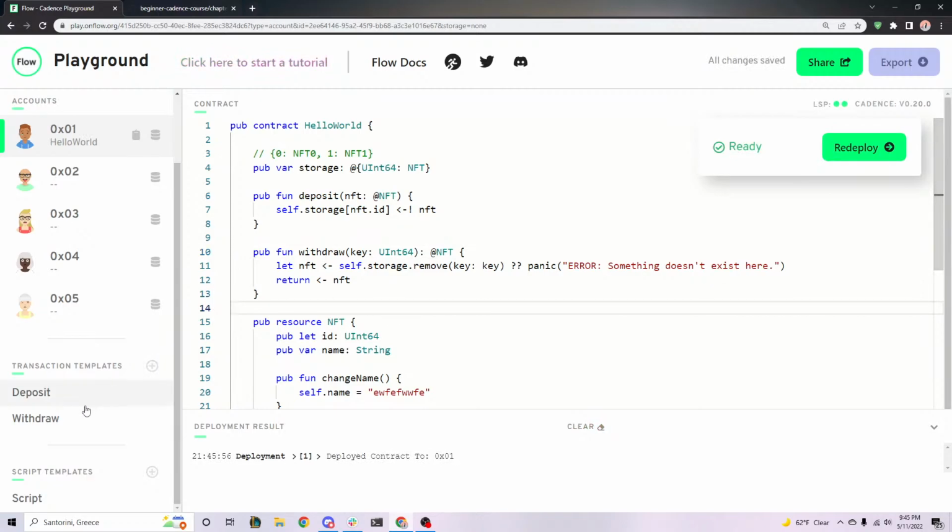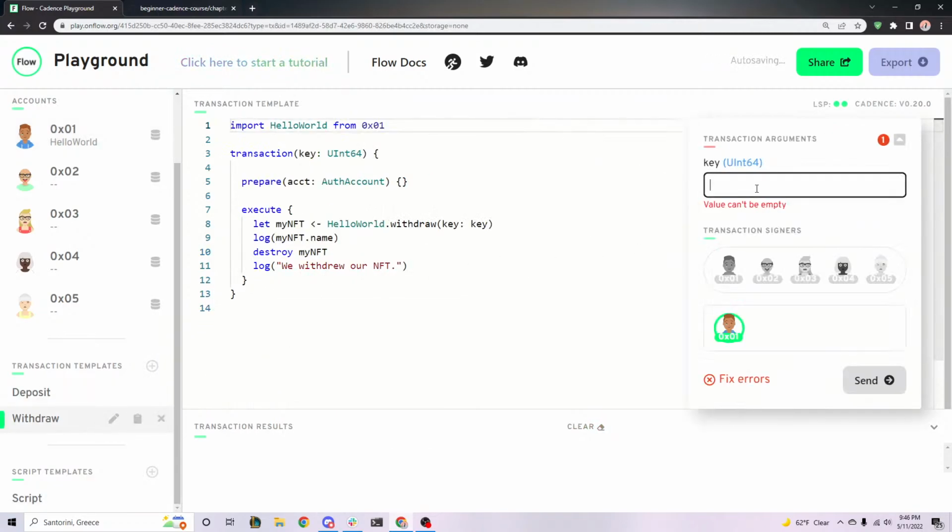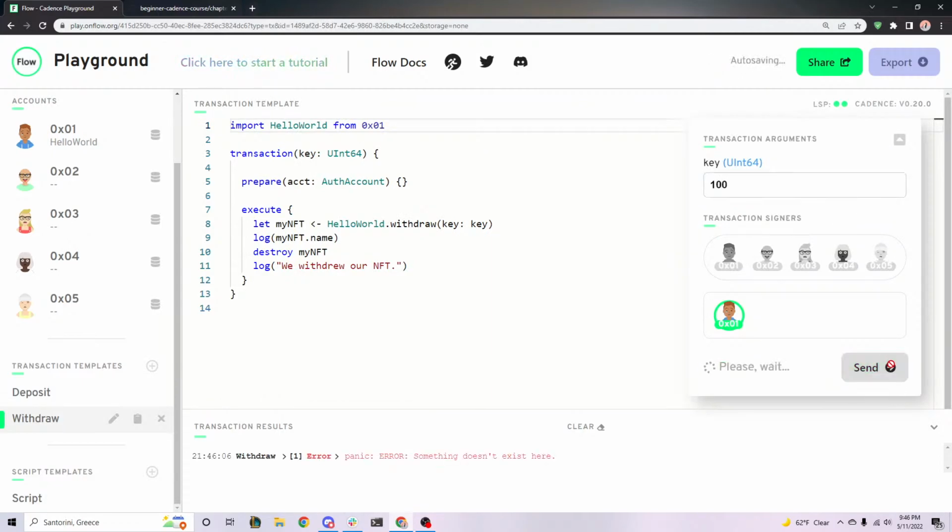Nice. All right, let's try this again, please. Yay, okay, boom. So you'll see now it prints error, something doesn't exist here, right? So it's much more helpful to people reading your application and reading your code to know what's going wrong instead of just reading some basic error message.